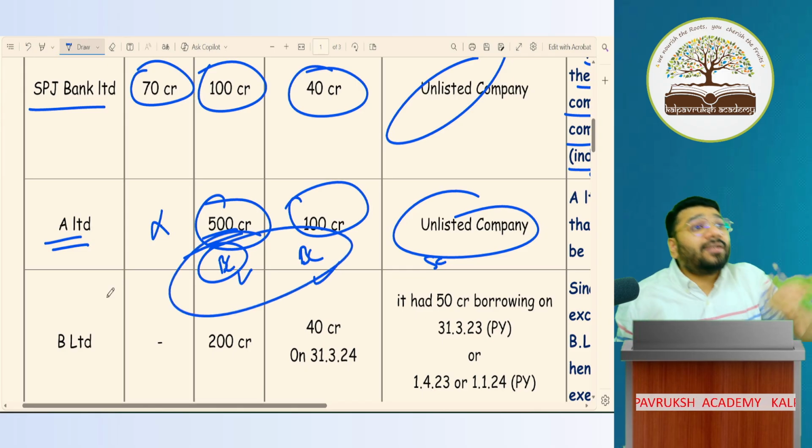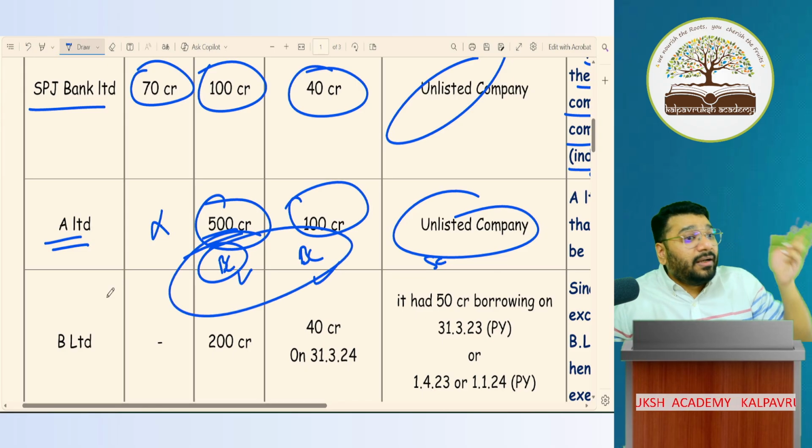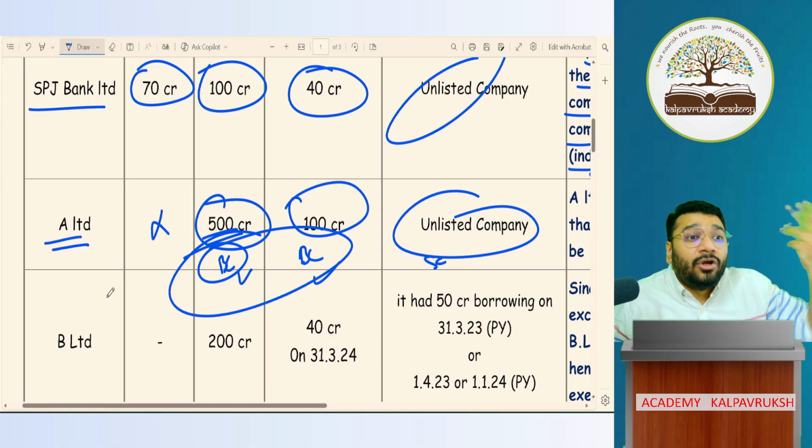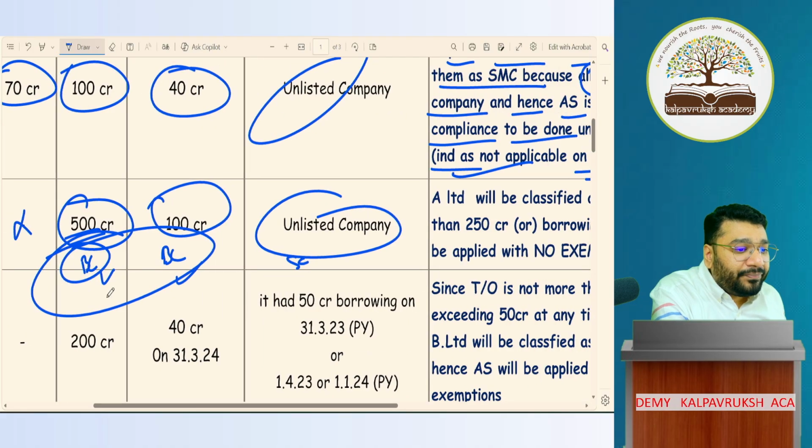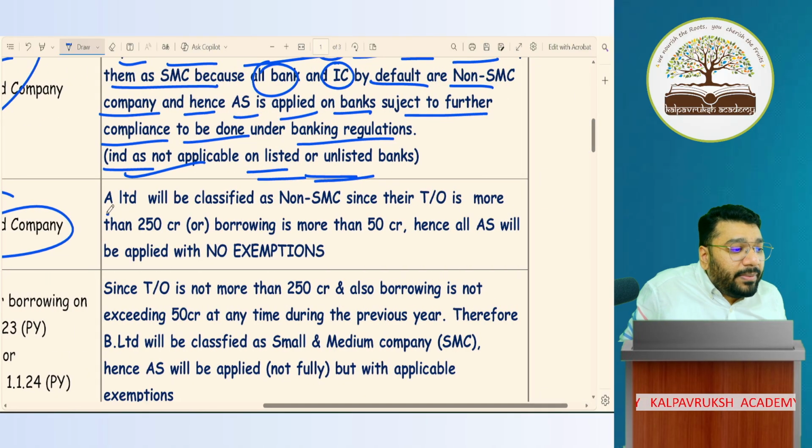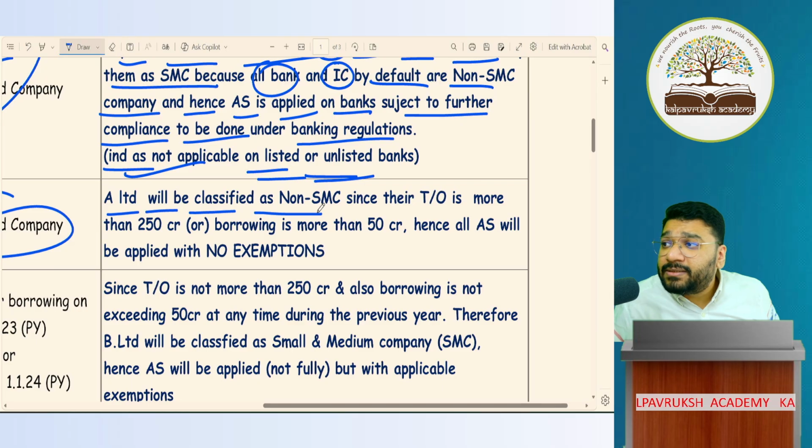Here, the net worth condition is not satisfied. Turnover also crossed. Debt also crossed. Two conditions violated. Automatically you are a big company. So A Limited will be classified as non-SMC. Non-SMC means big company. In your exam, will you write big company?